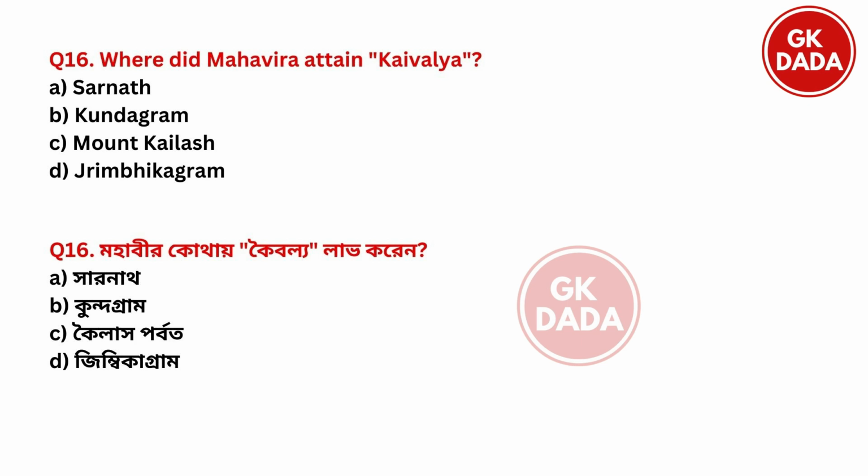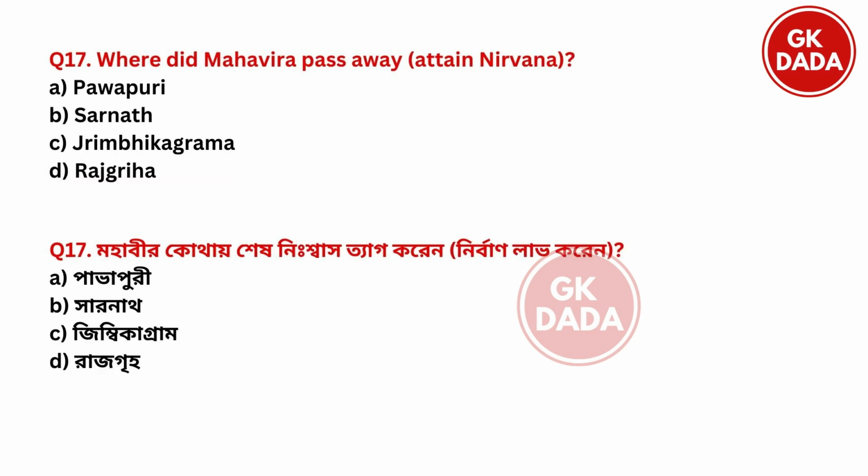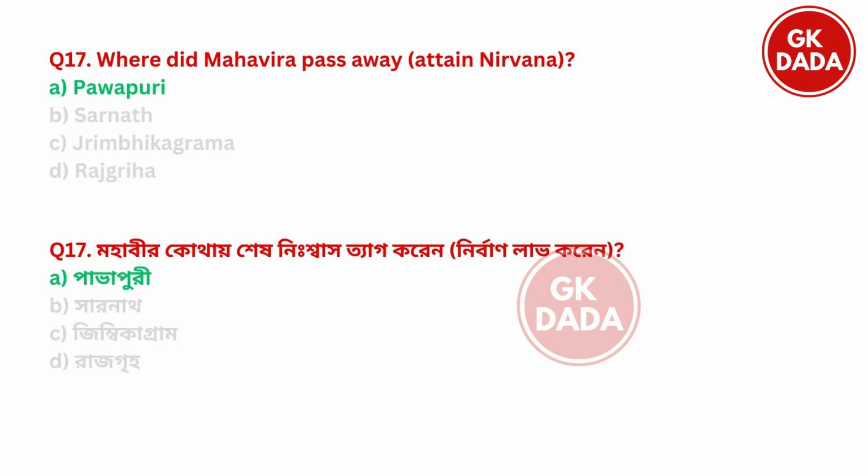Next. Where did Mahavir attain Kaivalya? Option A, Sarnath, option B, Kundogram, option C, Mount Kailas, option D, Jimbika Gram. So the right answer is option D, Jimbika Gram. Next. Where did Mahavir pass away, attaining Nirvana? Option A, Pavapuri, option B, Sarnath, option C, Jimbika Gram, option D, Rajgriha. So the right answer is option A, Pavapuri.